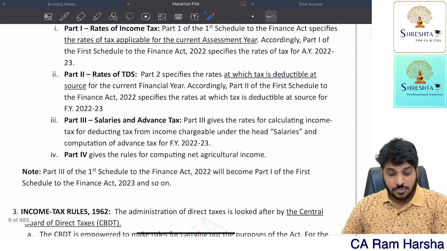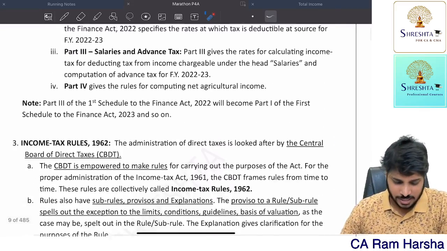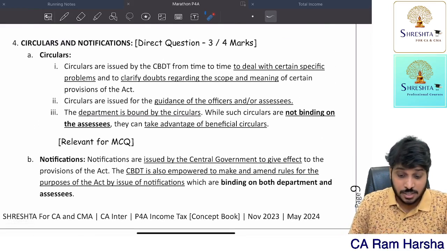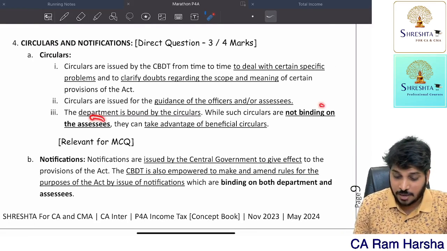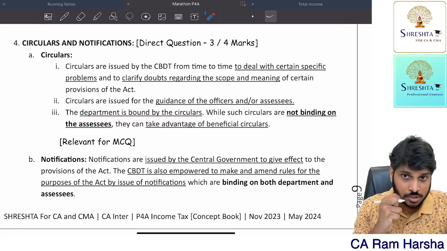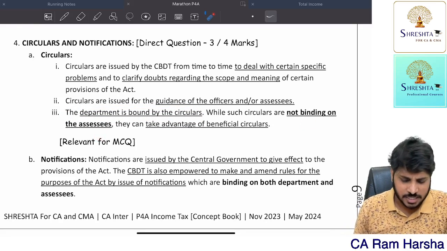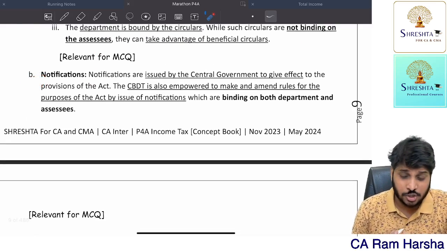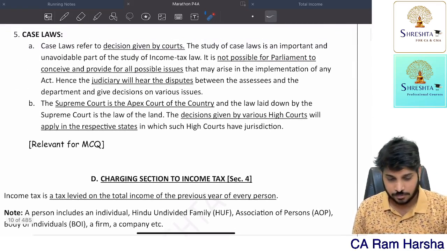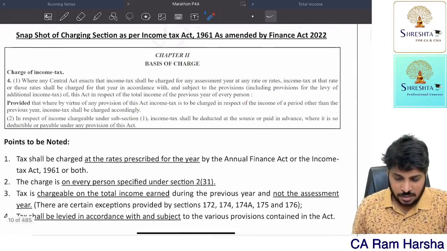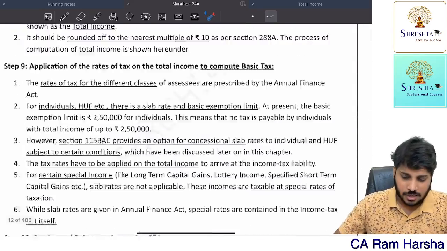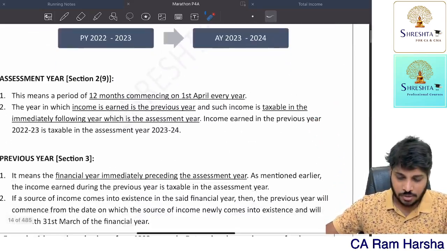Now what is the Finance Act? You just read it on your own, it's very easy. What do you mean by circulars and notifications? Circulars are binding only on the department. The department must follow; for CA students it is optional. Whereas notifications are issued by CBDT, which are binding on both the assessee and the department. Then we have something called the charging section. It's not that important. Now I will enter straight into rates of tax.